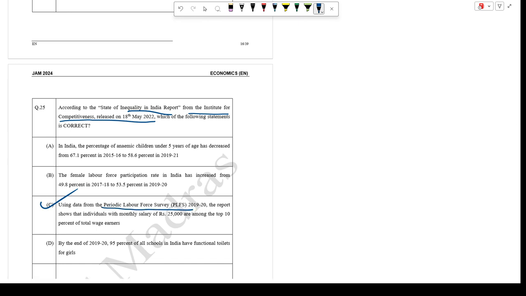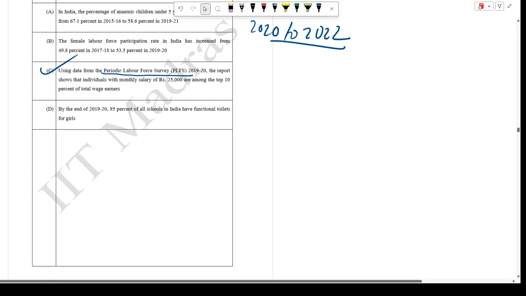They have done this directly, and this reflects the findings of the report regarding the income distribution of wage earners in India in 2022.